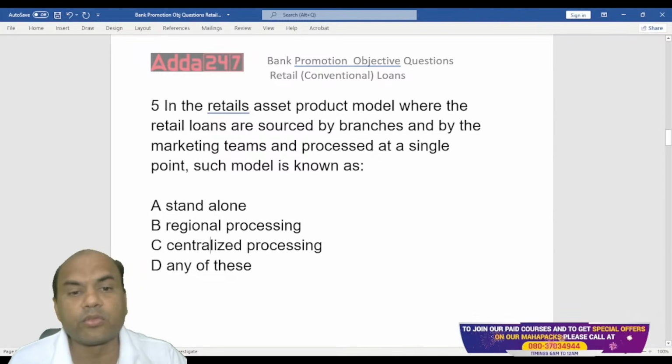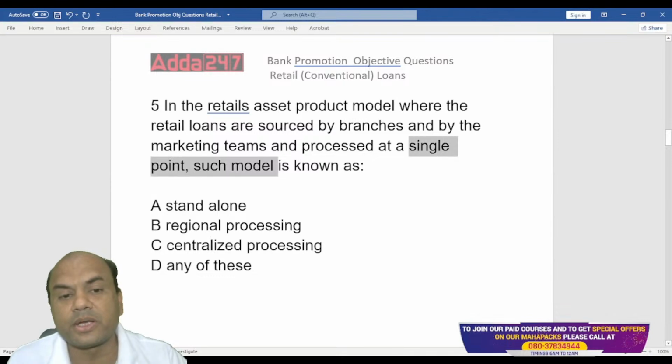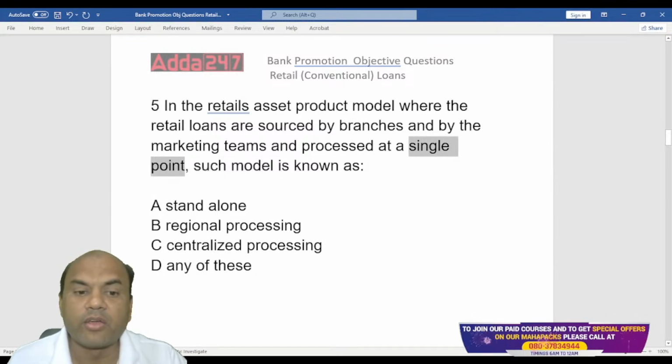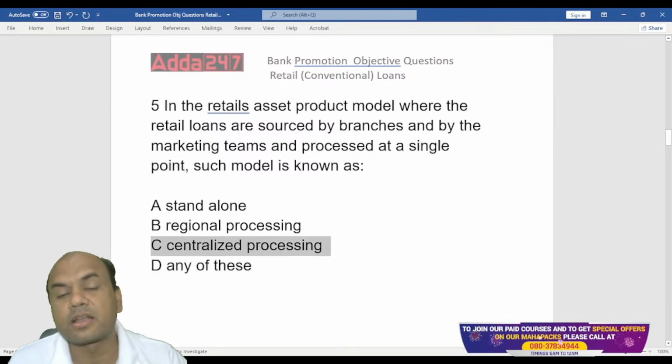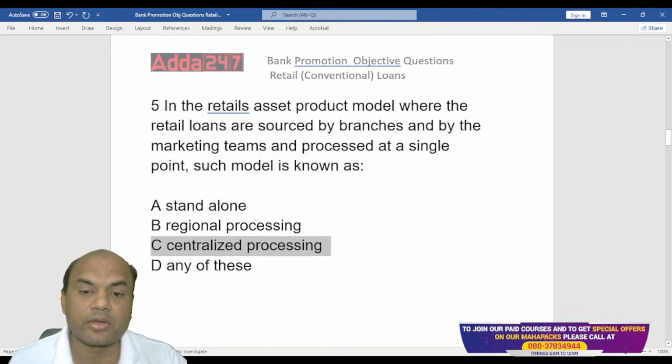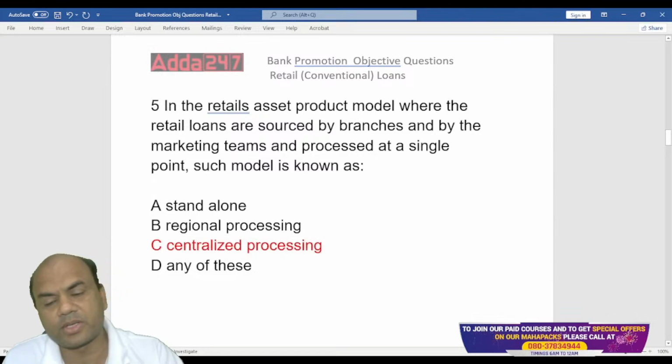Okay. So what is this now? Buyers marketing team processed at a single point. Single point, when I say, it means there is only one processing center. When I say there is one processing center, it means I am talking of centralized processing. Got it? So the answer is centralized processing. Got it, everyone?